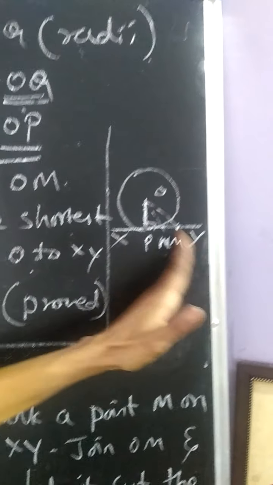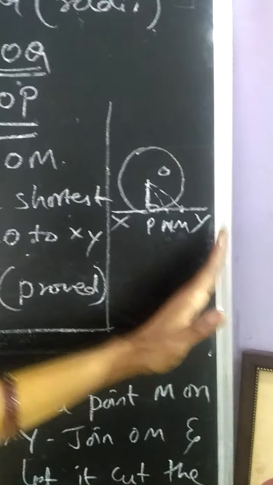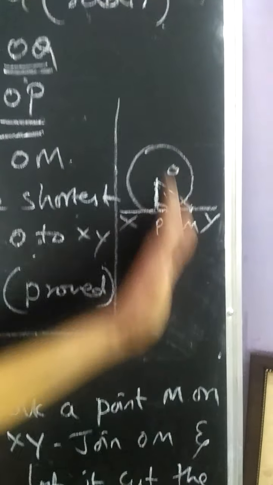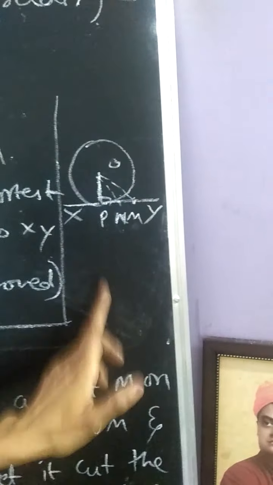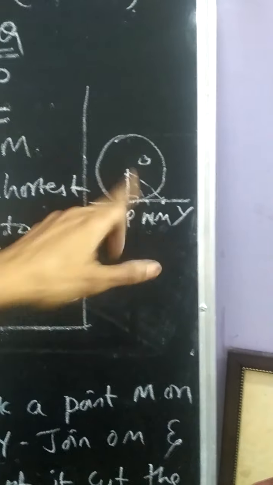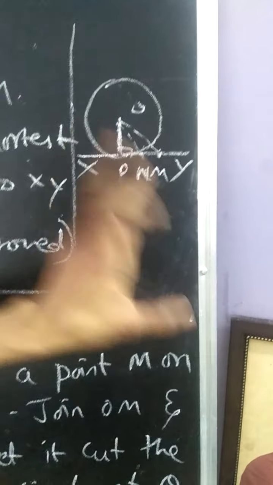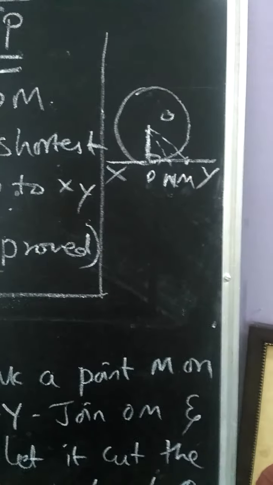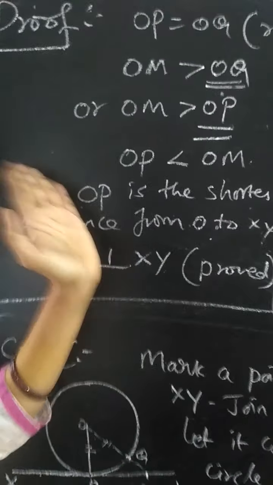You can take any number of points on XY other than P, not only M, any n number of points, and check: all these lines from O to those points will always be greater than OP. So you can come to the conclusion that OP is the shortest distance from O to XY. Always the perpendicular will be the shortest distance. So OP is perpendicular to XY. Have you understood? You can try it once or twice.